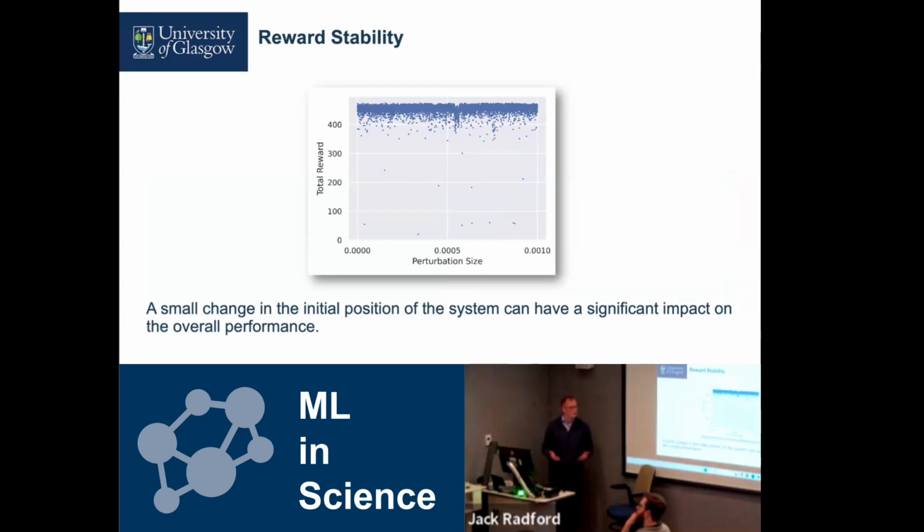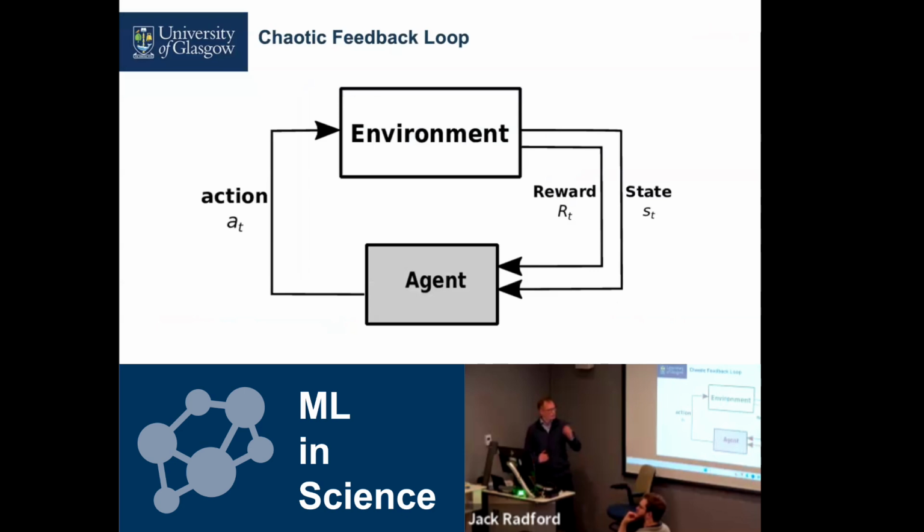So this high sensitivity to initial conditions, what's going on? Well, it's creating a chaotic feedback loop. In reinforcement learning, all that's really cared about is maximizing reward, which doesn't really translate the best to real-world systems where you want more guarantees on stability. You don't want this small change, large impact.